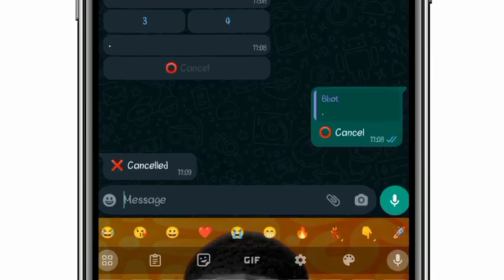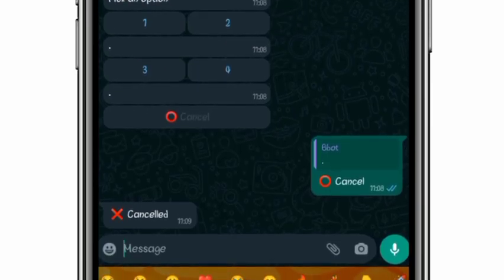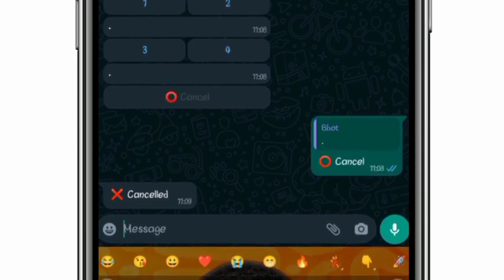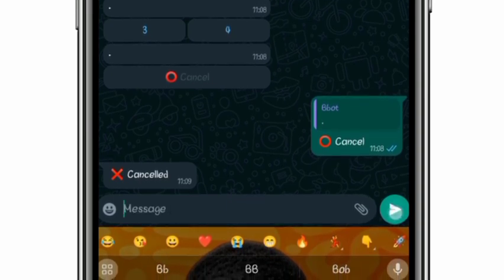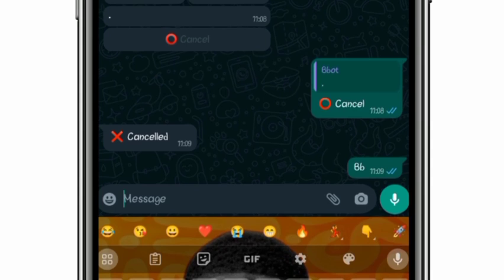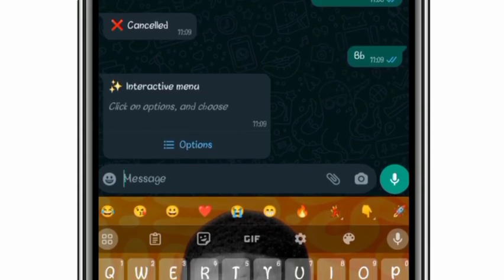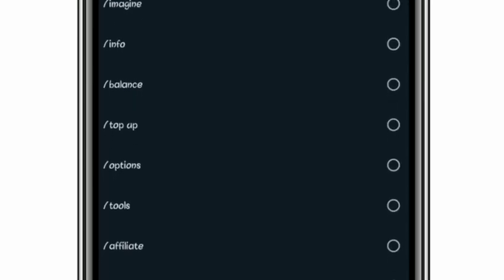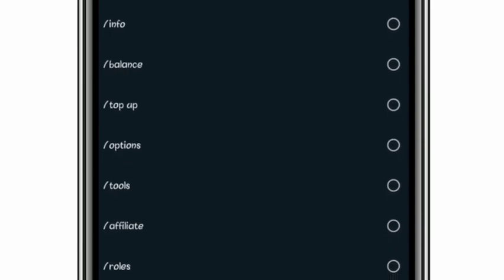So let's move on to the next option on the bot. Just to get the interactive menu, just type BB, whether capital or small, just type BB. Then wait for the interactive menu to appear. So you can see this is the interactive menu. Click on option, then you can click on information to check your information, balance to check your balance.